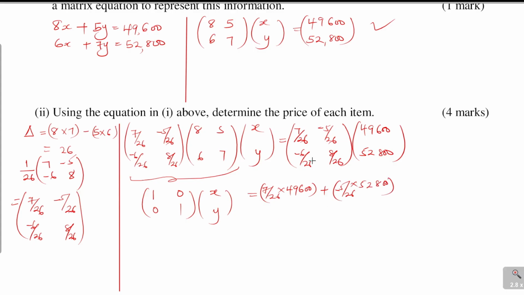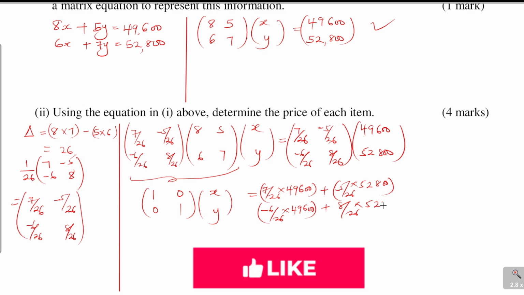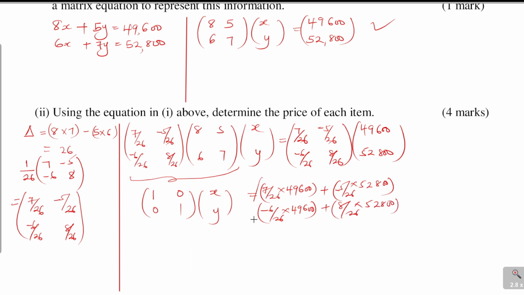We go to the second row times that column: -6/26 times 49,600 plus 8 divided by 26 multiplied by 52,800. So that is how you're supposed to multiply that.